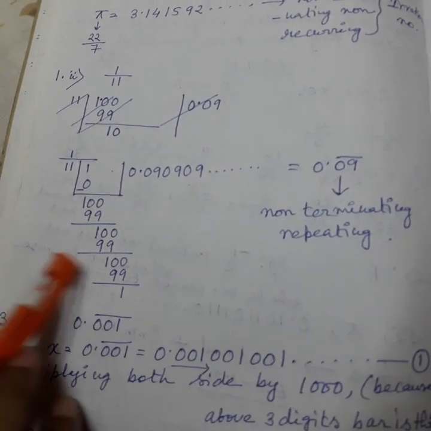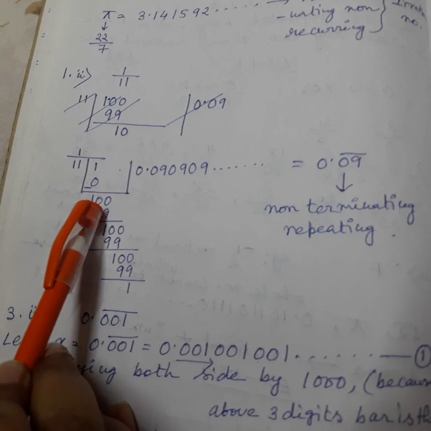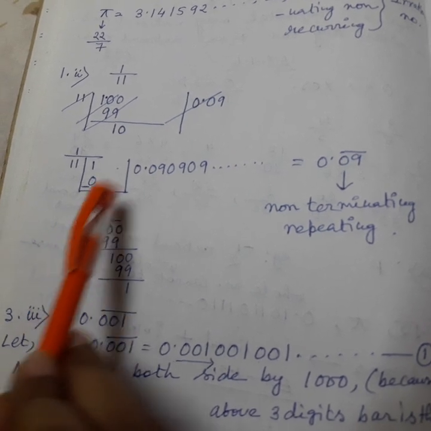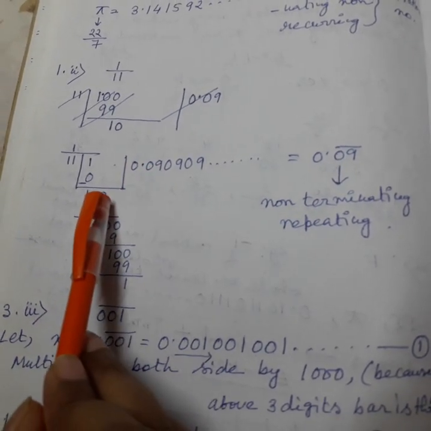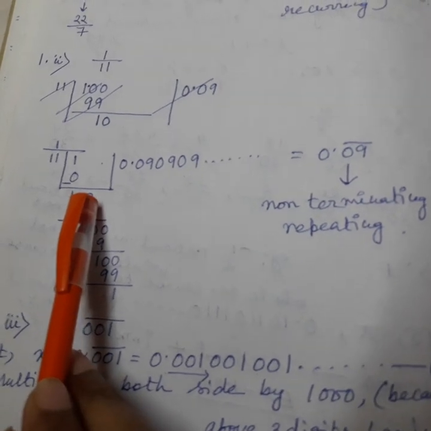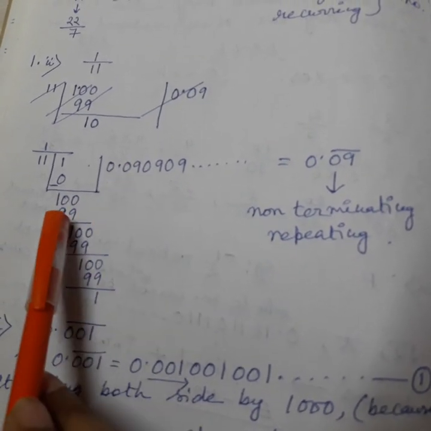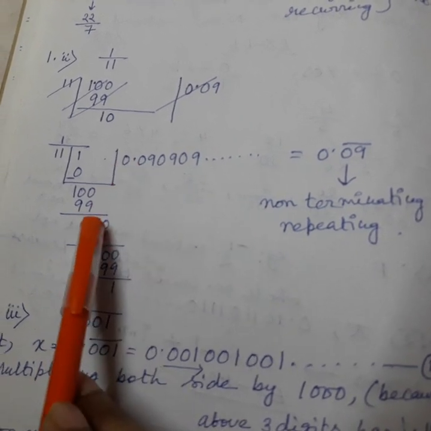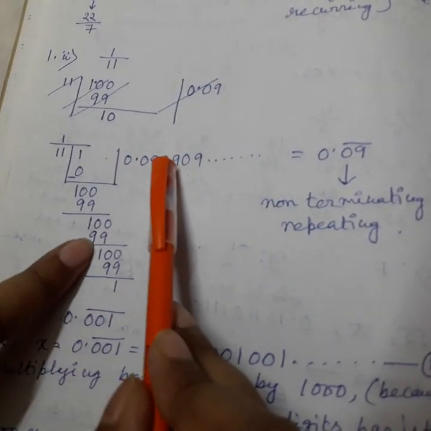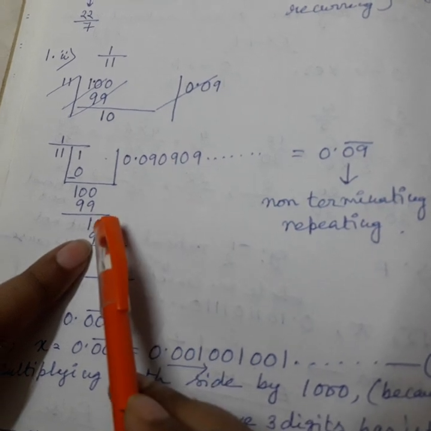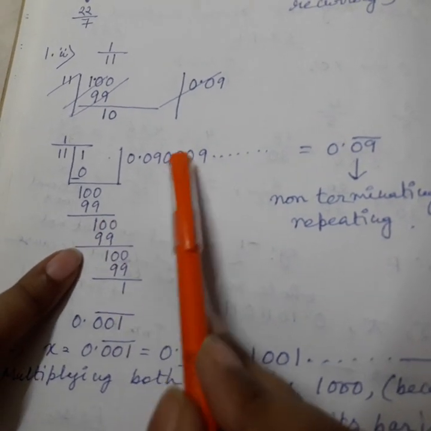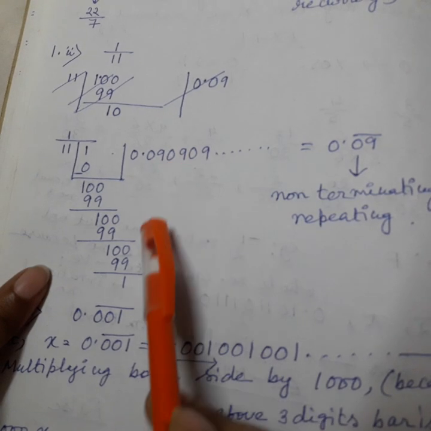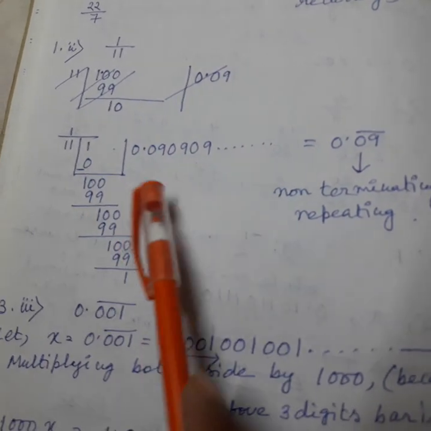Here 10 is coming, so by 11 we cannot divide, that's why I have given 0, and then we bring another 0. Now we can divide, 9, 99. Again 1 is coming for 0.10, and here I have given 0 and we bring 1 0. Again by 9 we have done 99. Division all of you know, you can do it. Okay.